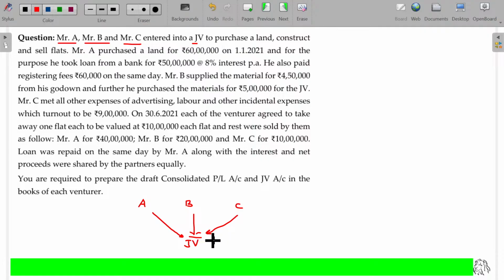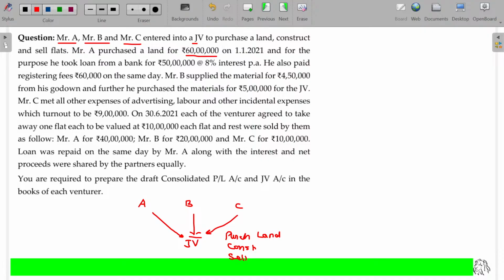Then what's the nature? Purchase land, construct building and sell. These are the three activities given. Involving in these three operations jointly.